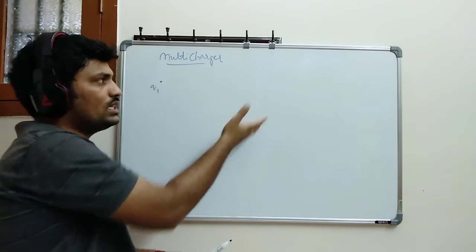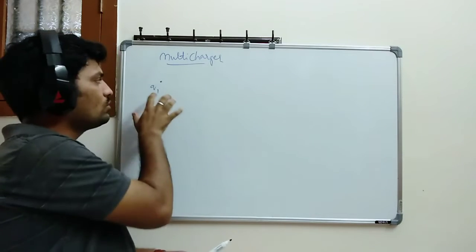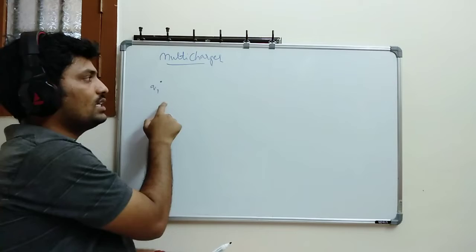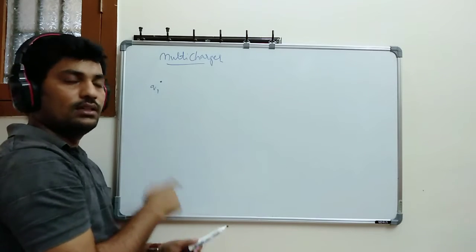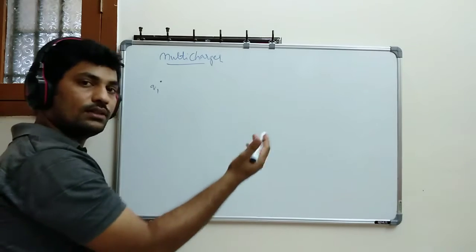Why? Because there is no charge present. Currently this board is neutral. So I brought this charge. So on this board no charge is available. Okay. Next, whenever I am bringing one more charge from infinity distance, let's say that is what our potential energy,